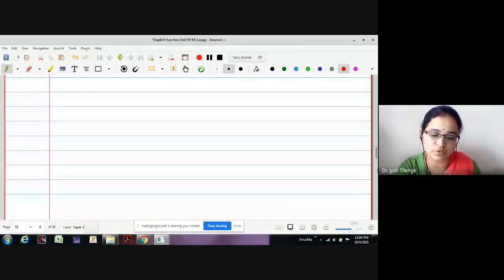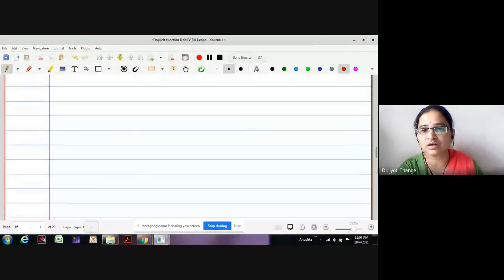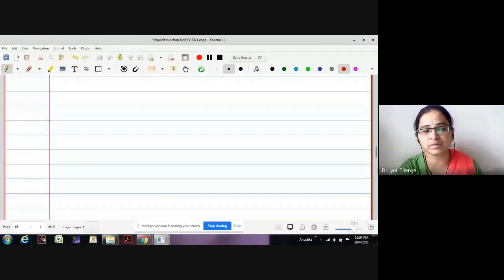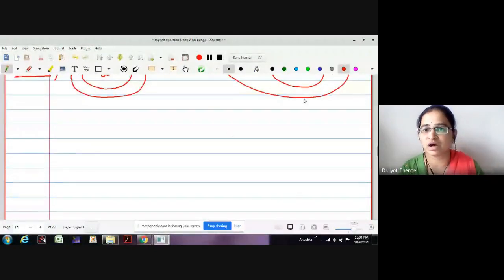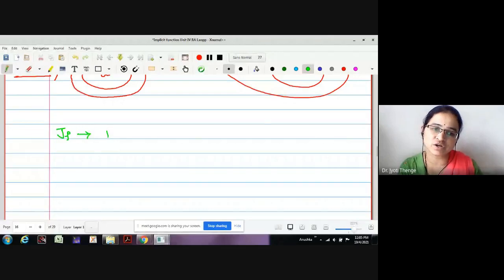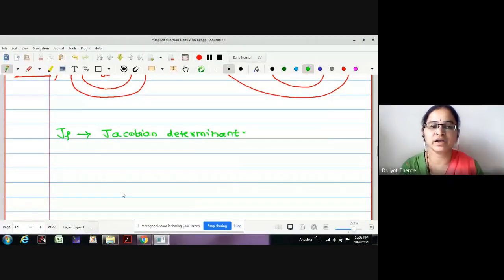To write the proof of this theorem, we are going to start with our Jacobian determinant function. Here I am going to write Jf is a function which is actually a Jacobian determinant. Now, what will be the order of this Jacobian matrix? The function is of the type R^n, so the Jacobian matrix is n cross n.